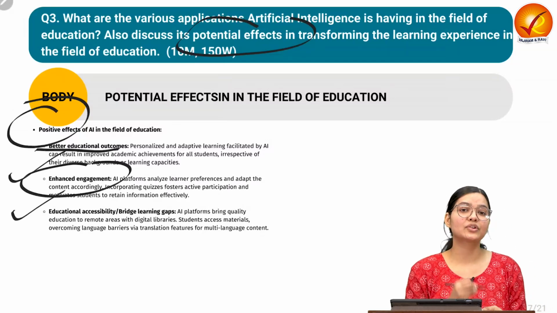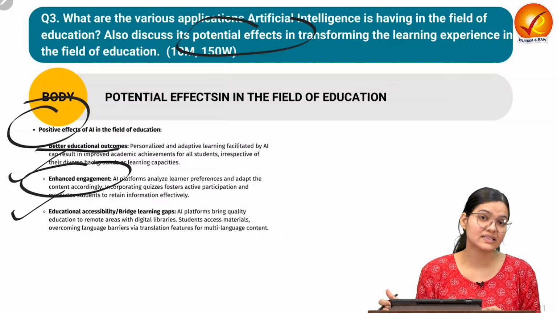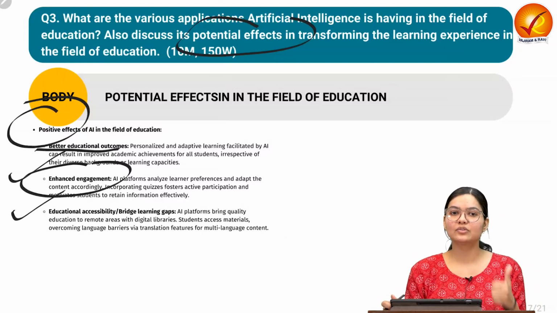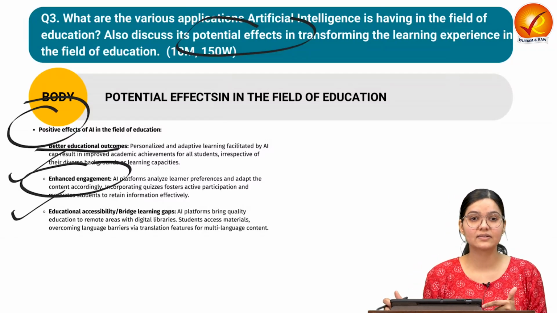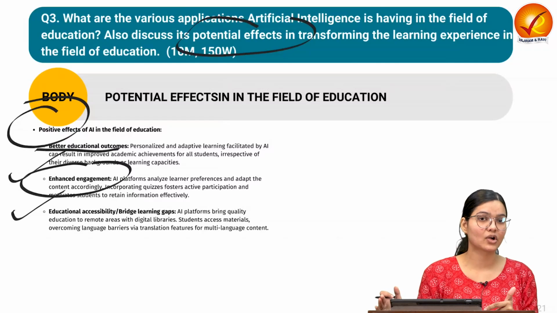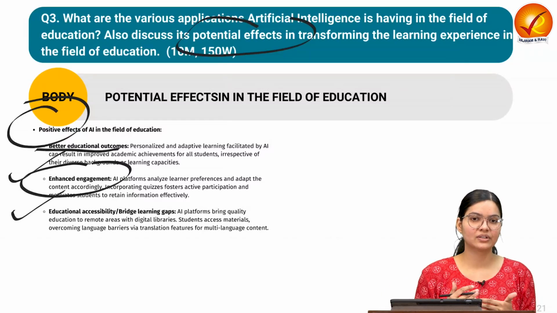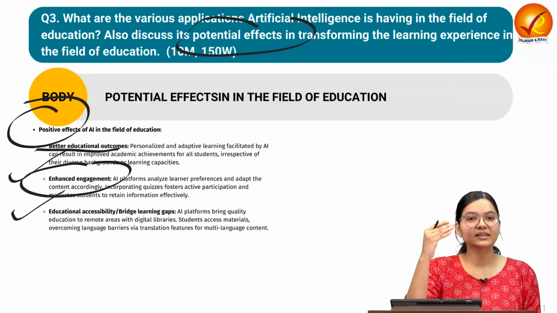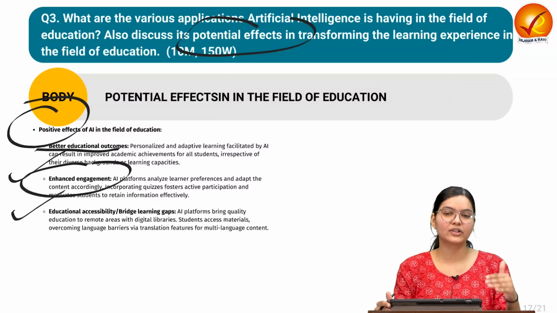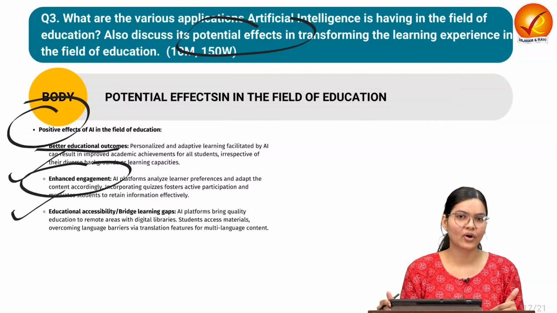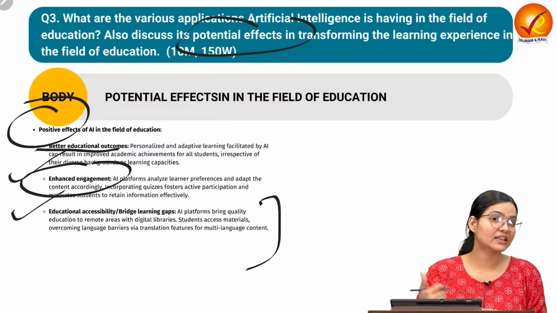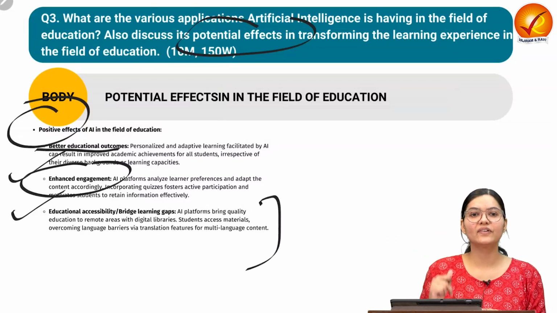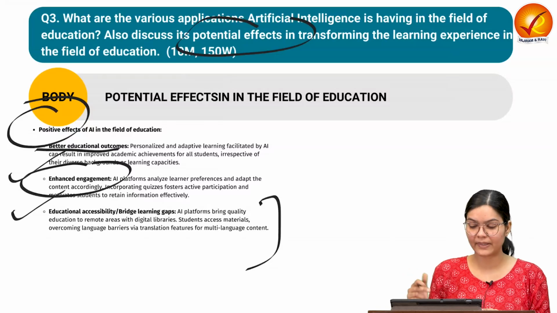It can make the education affordable as well as accessible. Affordable because those students who are living in rural areas or difficult terrain, remote areas where education is not available or the number of teachers is less, it can provide the education there also. Also, for the physical infrastructure required for classes, it can reduce the cost if we are able to provide something like a virtual library. So it will make the education affordable, along with accessible. These are the potential benefits.